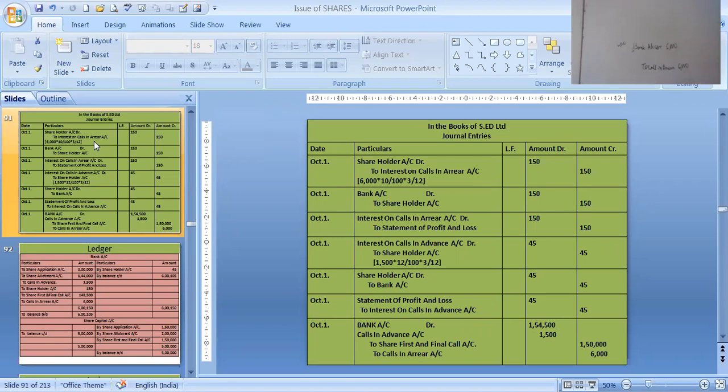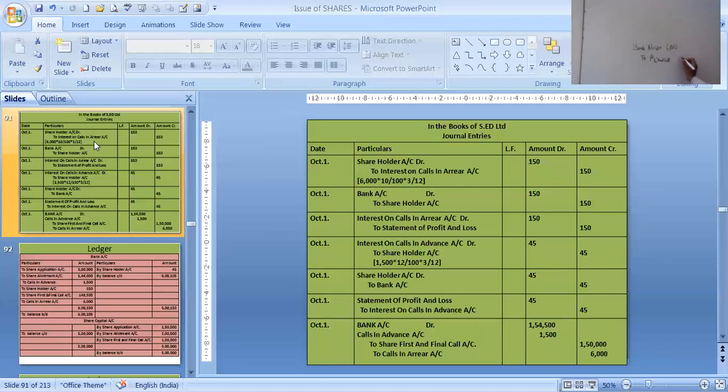Next entry. What will the next entry be? Again bank account debit to first and final call. How much will you receive? You will receive 1,500 less, because you have already received that.